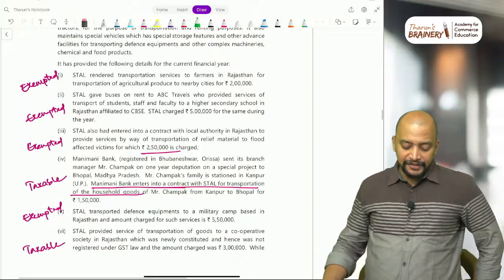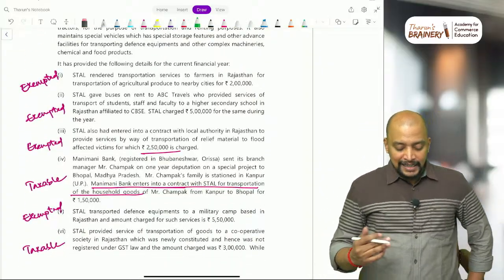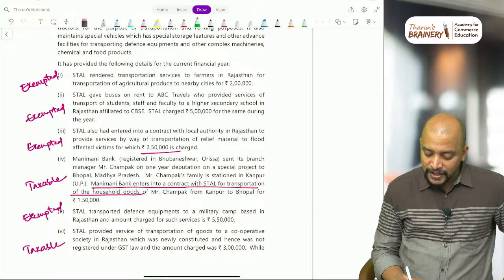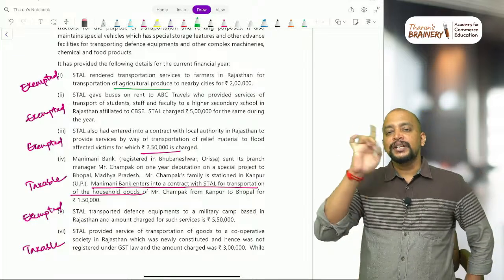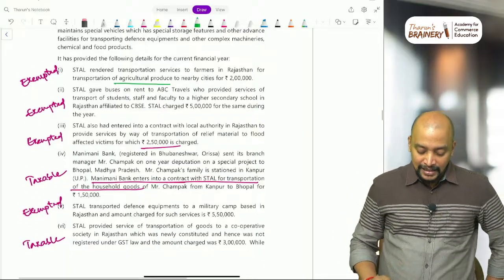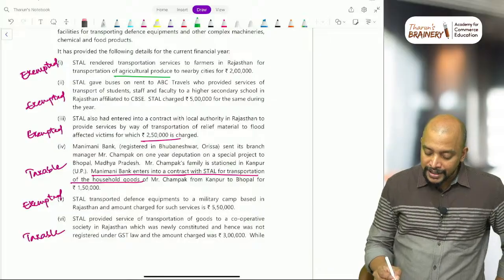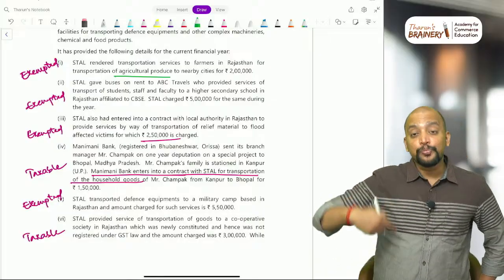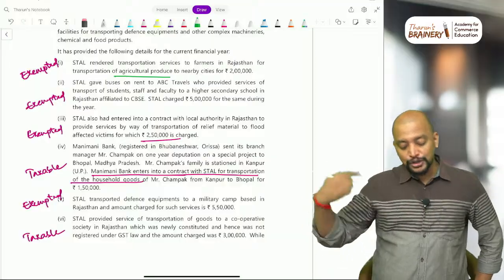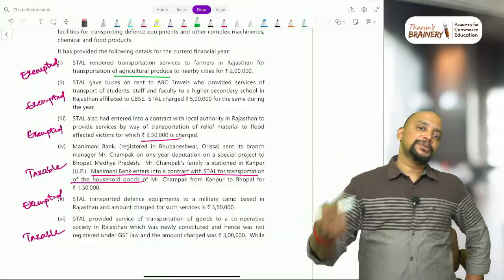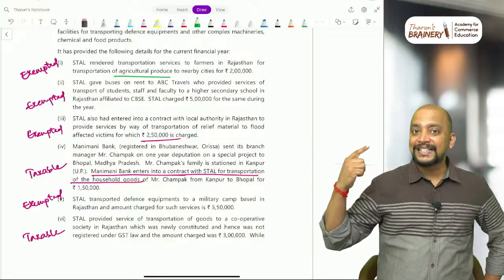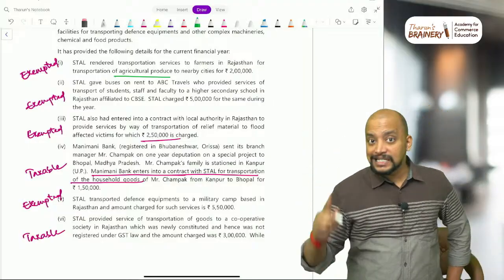It has provided the following details for the current financial year. They rendered transportation service to farmers in Rajasthan for transportation of agricultural produce. GTA, transportation of agricultural produce is exempted. Then STL gave buses on rent to ABC Travels, who provided service of transport of students, faculty and staff to a school. So renting of motor vehicle to a person who in turn provides transportation service to an education institution up to 12th standard or equivalent is exempted.